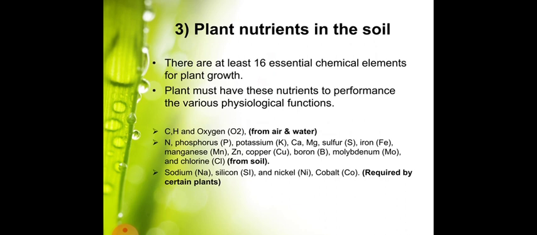Now we'll discuss the plant nutrients in the soil. There are at least 16 essential chemical elements for plant growth. Plants must have these nutrients to perform the various physiological functions: carbon, hydrogen and oxygen from air and water, and nitrogen, phosphorus, potassium, calcium, magnesium, sulfur, iron, manganese, zinc, copper, boron, molybdenum, and chlorine from soil. Sodium, silicon, nickel, and cobalt are required by certain plants.